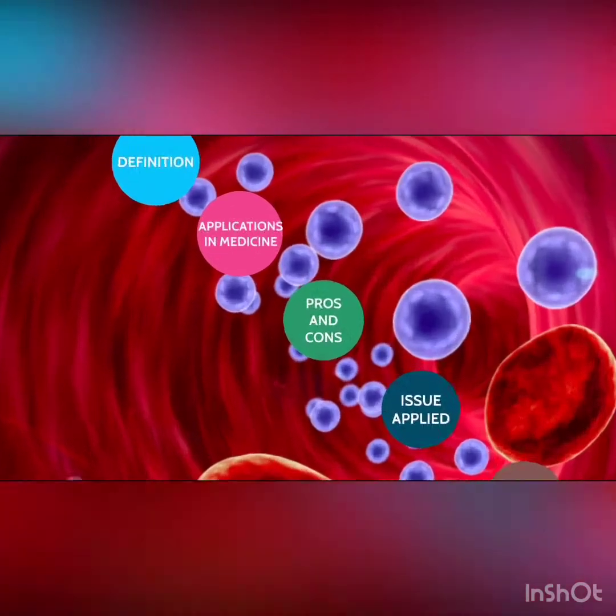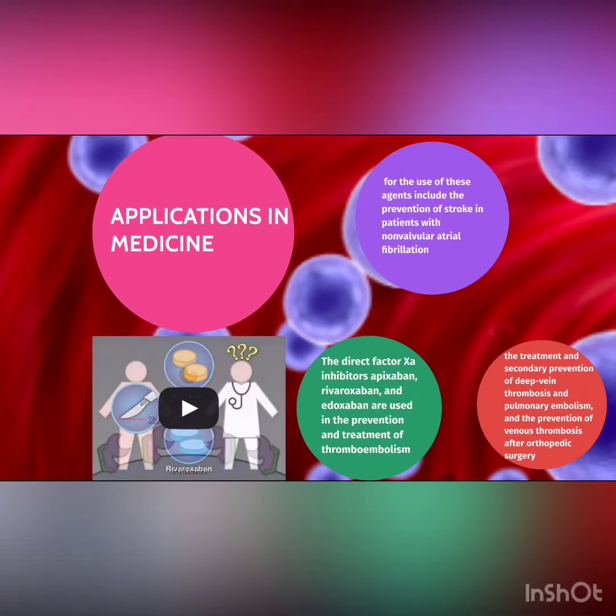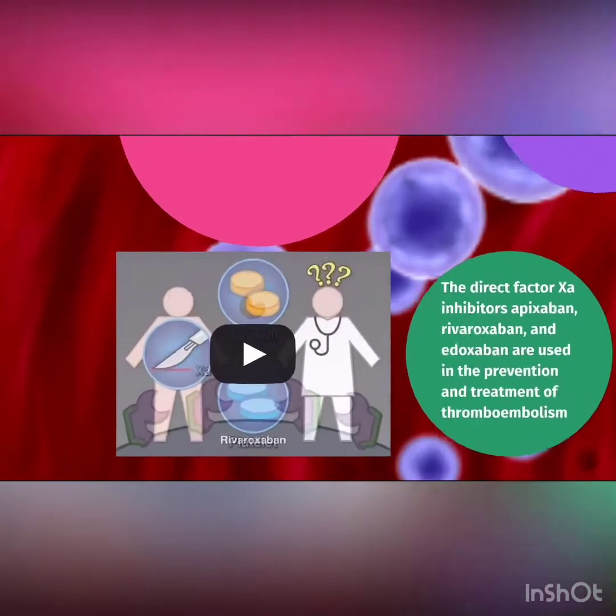Application in medicine. The direct factor Xa inhibitors apixaban, rivaroxaban, and edoxaban are used in the prevention and treatment of thromboembolisms. Uses of these agents include the prevention of stroke in patients with non-valvular atrial fibrillation, the treatment and secondary prevention of deep vein thrombosis and pulmonary embolisms, and the prevention of venous thrombosis after orthopedic surgery.